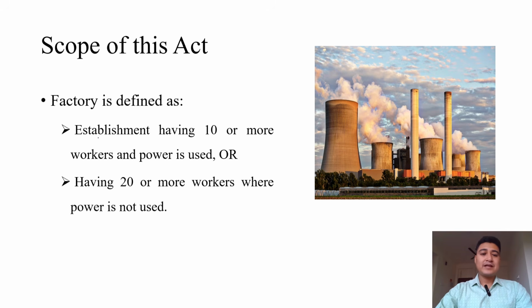Thus, the establishment has 10 or more workers and power is used, or 20 or more workers where power is not used.